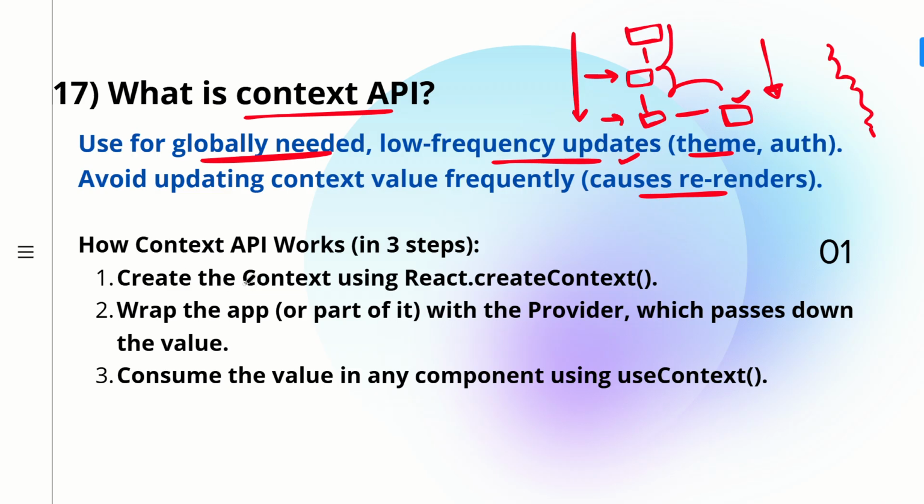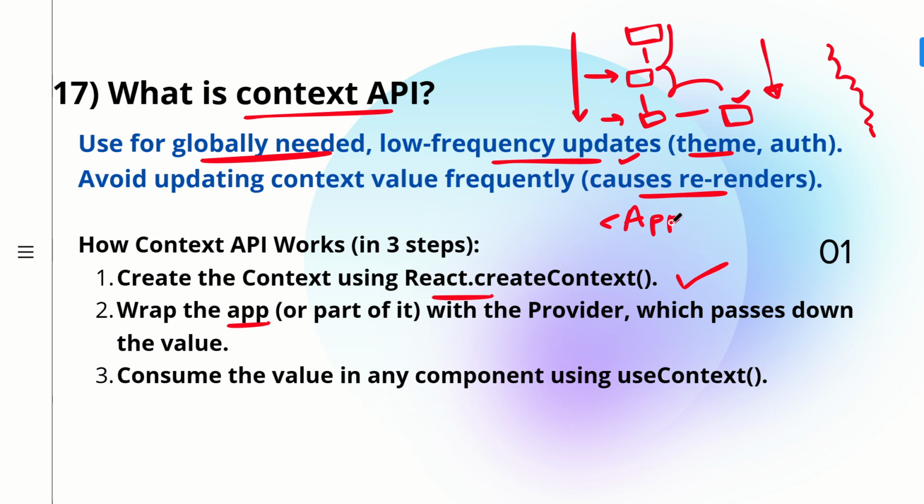So first is, you have to create the context using the React dot createContext. So first you have to create the context. So if you are making use of theme, then for that theme data, you have to first create the context for that. Then you have to wrap your app. So you have your app component, right, the main component where your entire application is there.